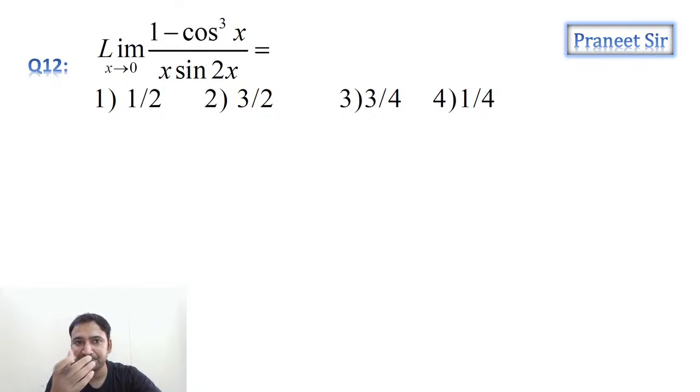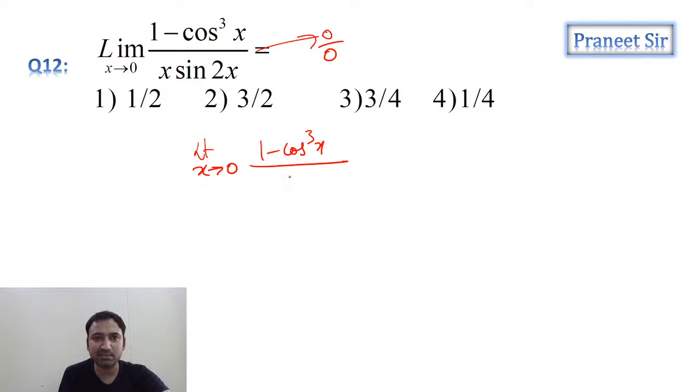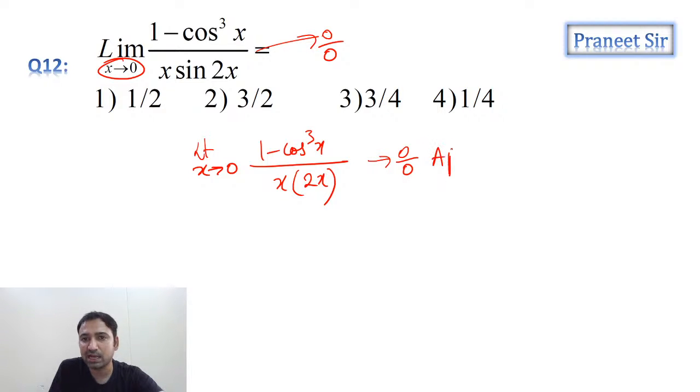So this is the next question, guys. As I already told you, can we write the limit x is tending to 0, 1 minus cos cube x? As we are getting 0 by 0, guys, we can apply L'Hospital rule. But try to make some manipulations here. So can I replace sin 2x with the 2x, guys? Why? Because whenever x is tending to 0, can I replace sin 2x with the 2x? Clear now? Right. So now you differentiate it, guys. As it is coming 0 by 0 form, apply L'Hospital rule. If you apply L'Hospital rule, let's see what we get.